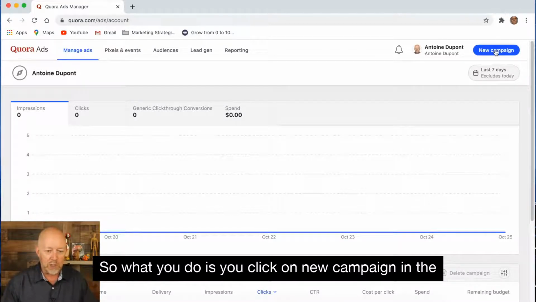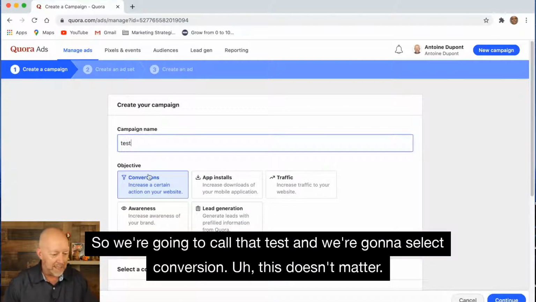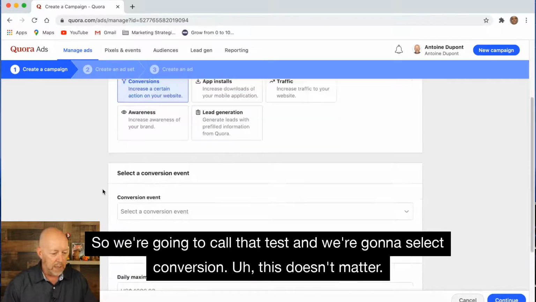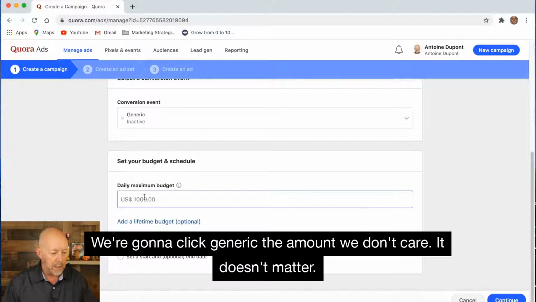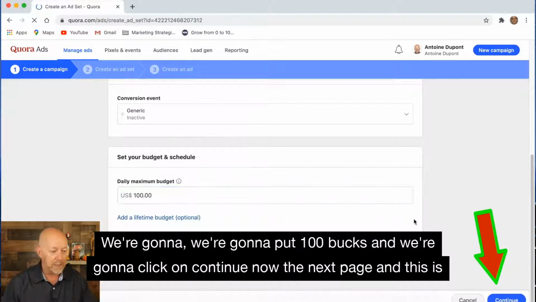So what you do is you click on new campaign in the upper right hand corner, and it doesn't matter, just give it a name. So we're going to call that test, and we're going to select conversion. This doesn't matter. We're going to click generic. The amount, we don't care. It doesn't matter. We're going to put $100 and we're going to click on continue.